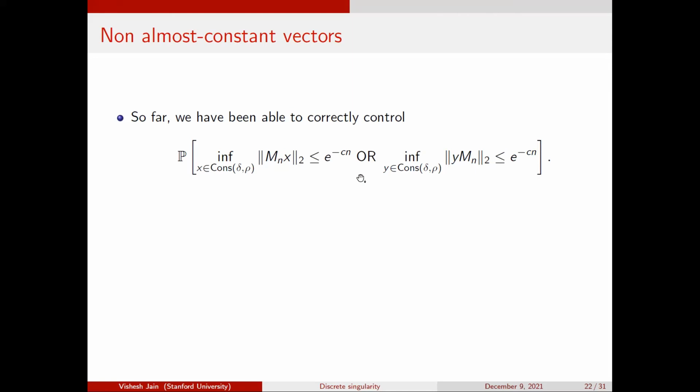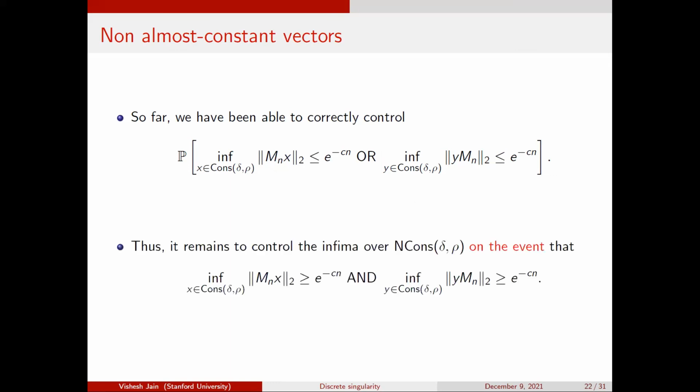So this I've been able to control. And what do I mean by correctly control? It means the probability of this thing is like 2n times (1 minus p)^n plus (1 minus p)^n times some exponentially small term. Okay, so what do I want to do?